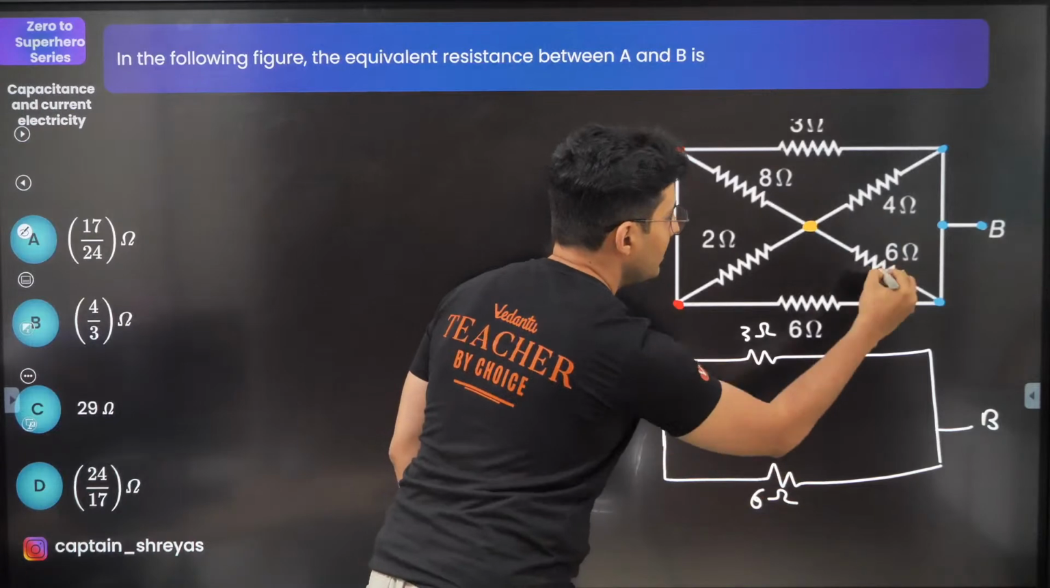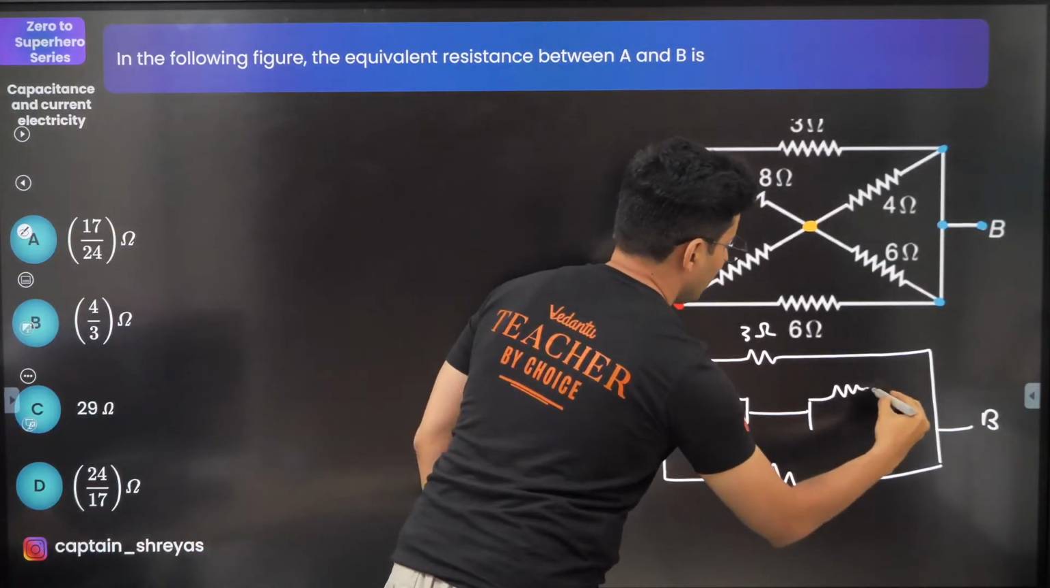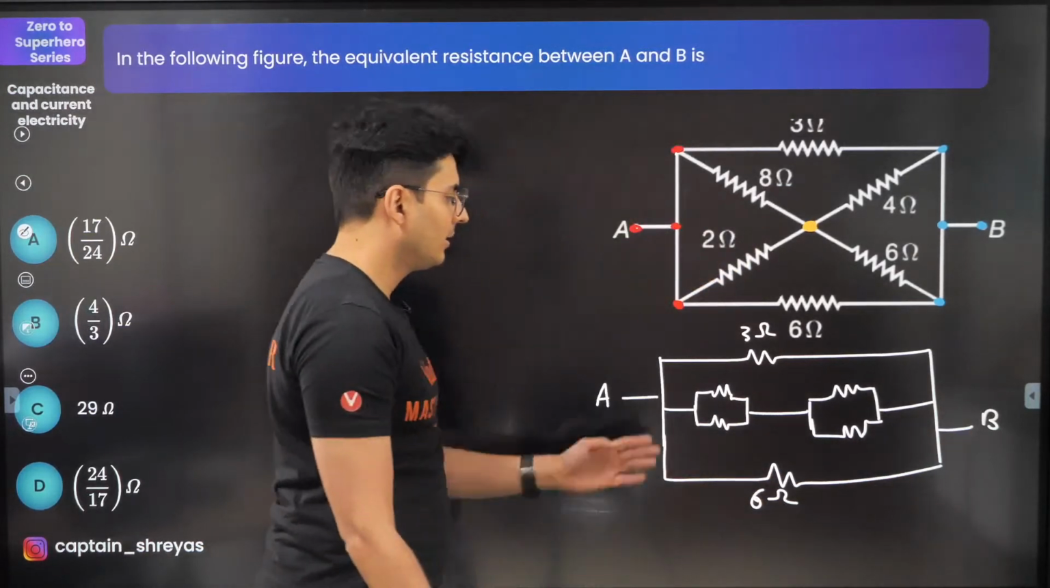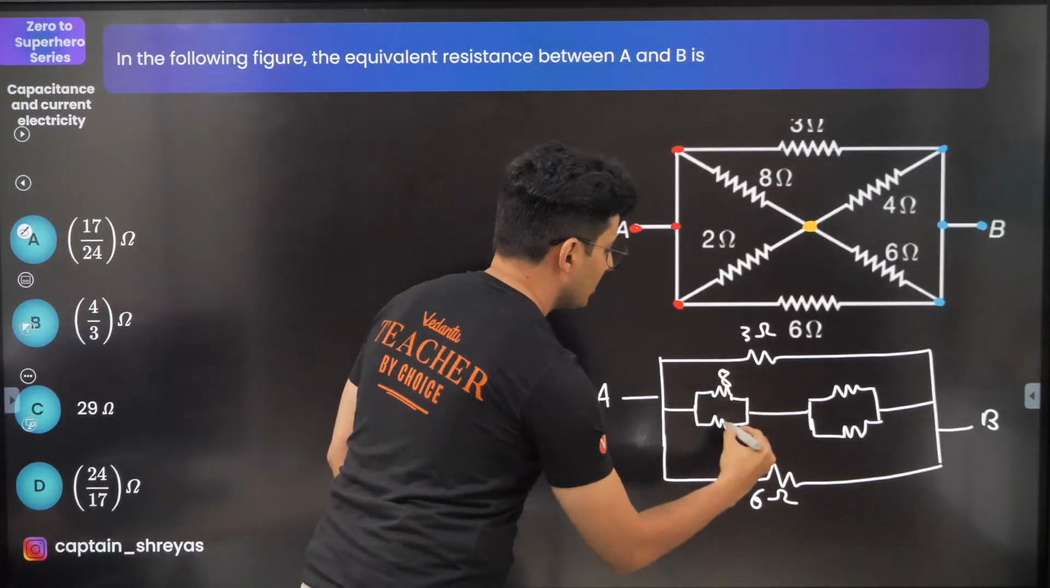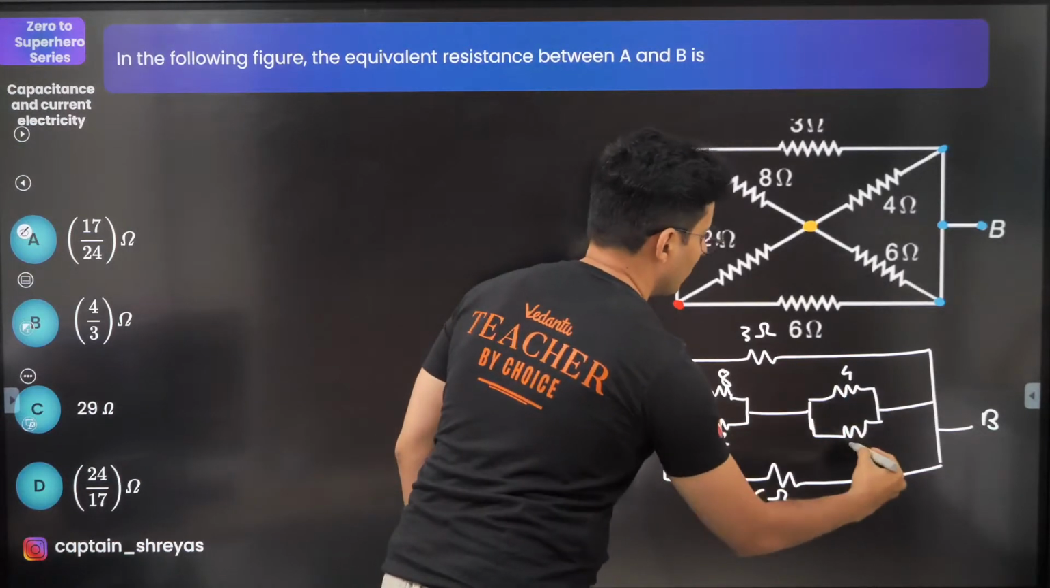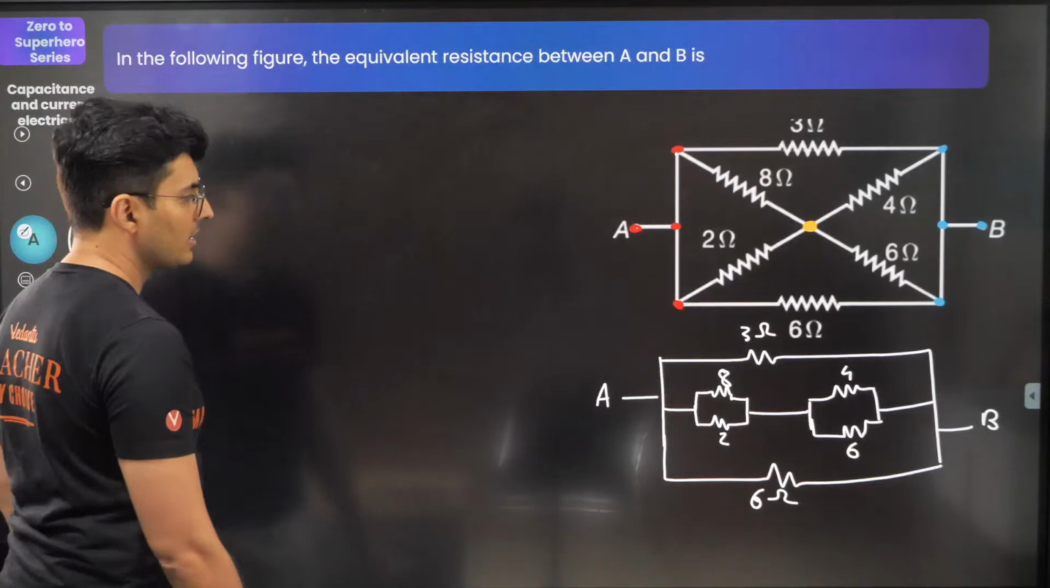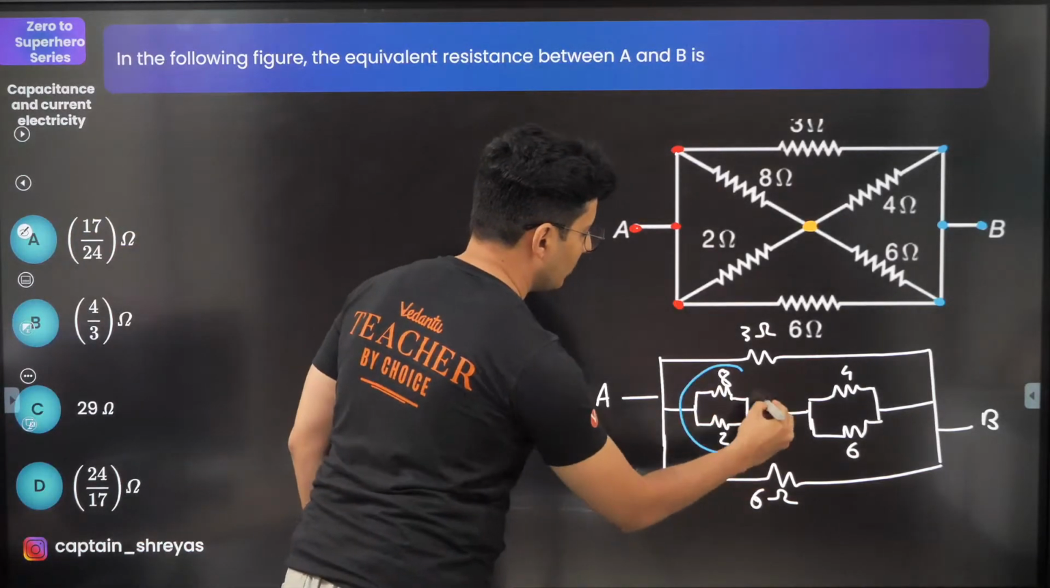Yeah, and these two together like this, maybe it's one and the same thing, right? And connect it like that. Okay, so this is 8, this is 2, this is 4, this is 6. Now 8 and 2 are in parallel, obviously. You can see that right now over here.